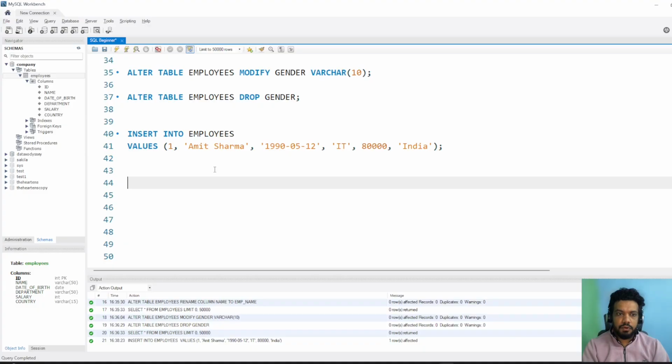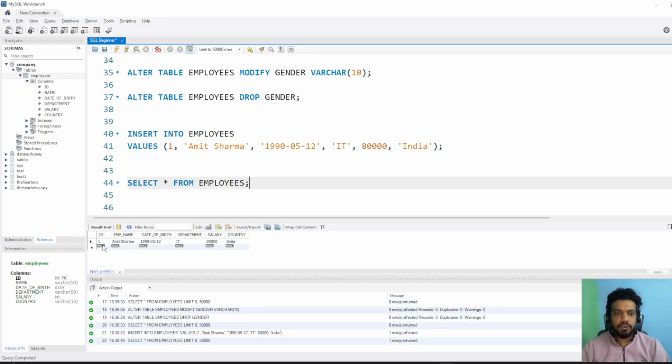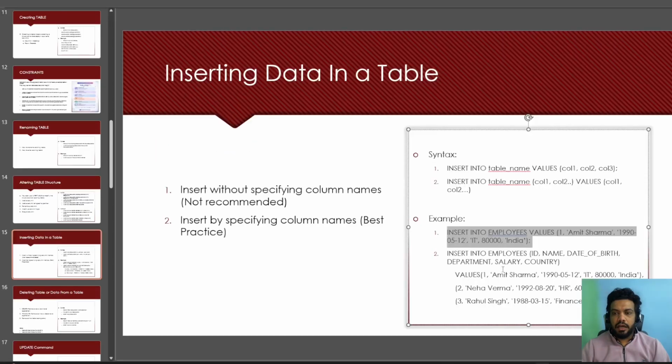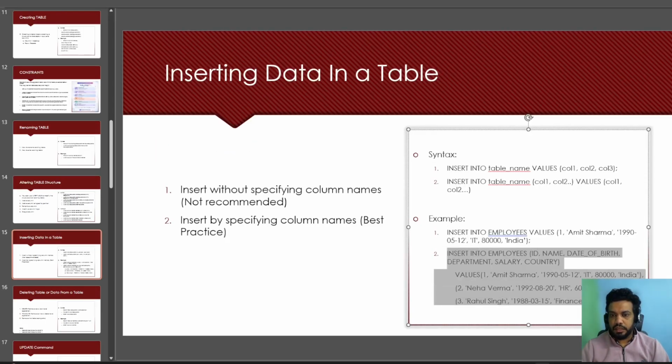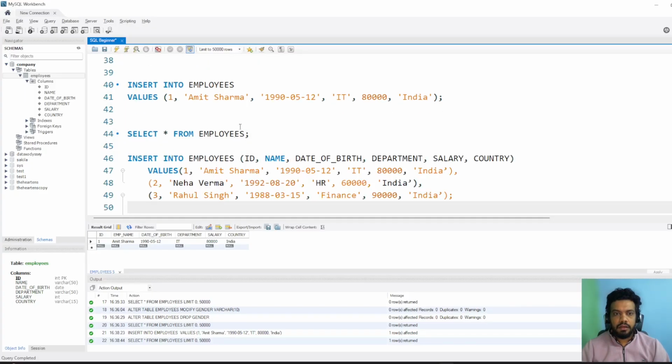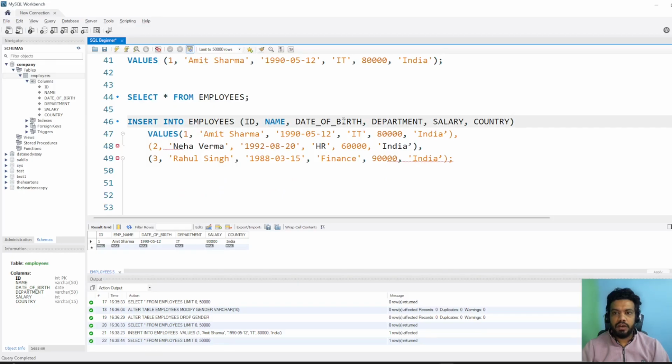So how do we view or see the data? Select star from employees. This is how we see the data. Let's run this. You can see that data has been entered. And this is the second way. Earlier we didn't provide any column name, and now here we are providing column names. Again it is showing us the error. Again there is an issue with the single quote, and over here as well. Okay, it now looks perfect.